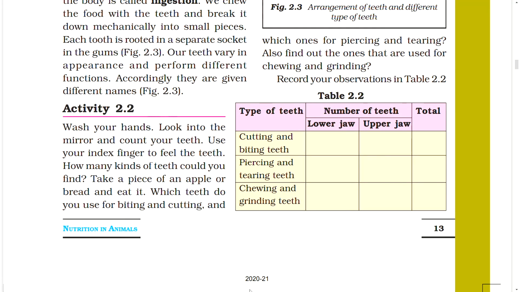Table. Type of teeth, number of teeth. Lower jaw, upper jaw, total. Cutting and biting teeth. Piercing and tearing teeth. Chewing and grinding teeth. Do this and comment on this.